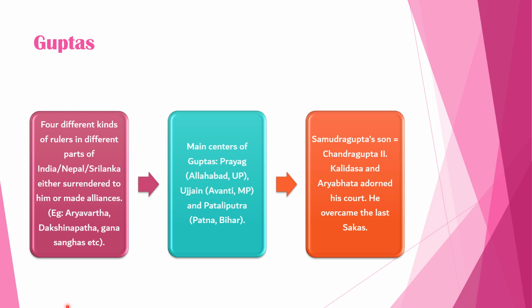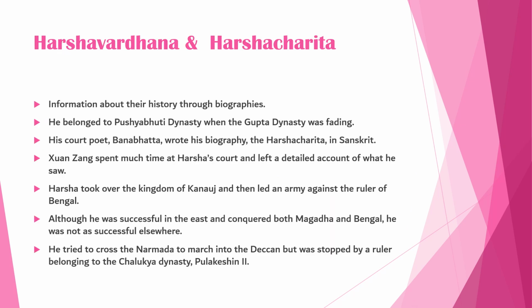Samudragupta's son, that is Chandragupta II, had Kalidasa and Aryabhatta adorning his court. He overcame the last of the Sakas. Next, Harshavardhana and Harsha: we get information about their history through biographies.